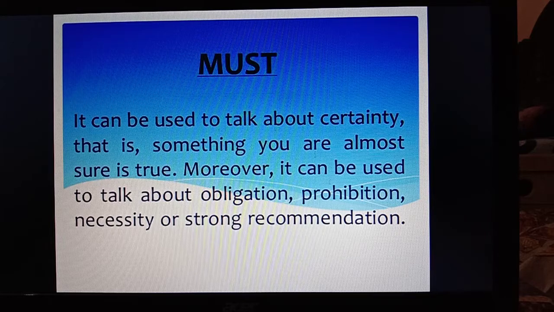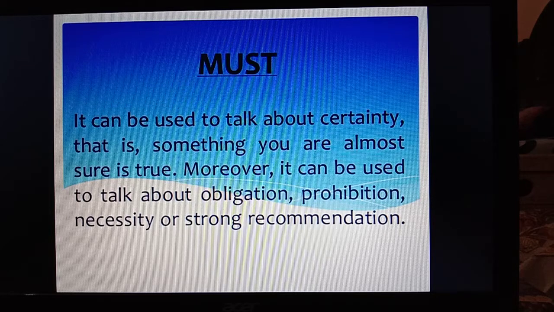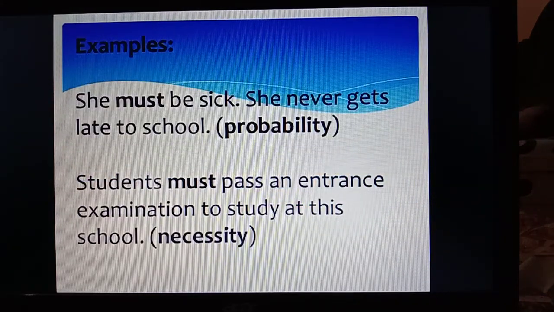Must, it can be used to talk about certainty, that is something you are almost sure is true. Moreover, it can be used to talk about obligation, prohibition, necessity, or strong recommendation. So must is used to express certainty, or that which is sure, or it can also be used to talk about obligation, prohibition, necessity, or strong recommendation. So let us see the examples. She must be sick.